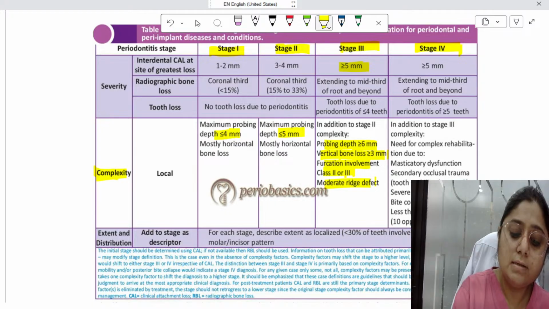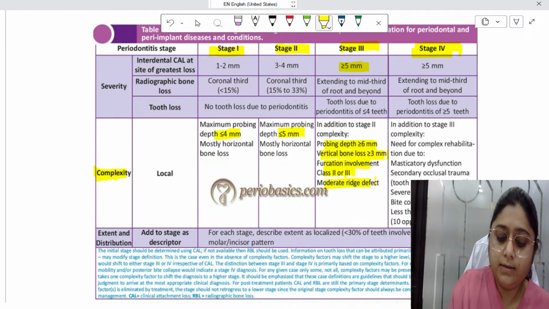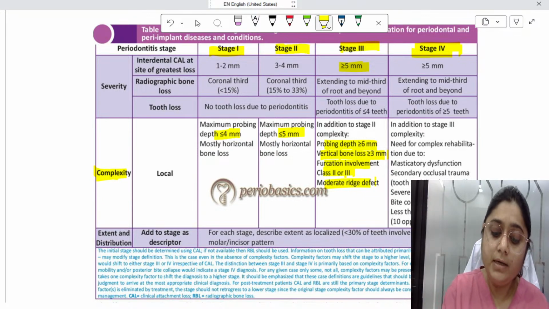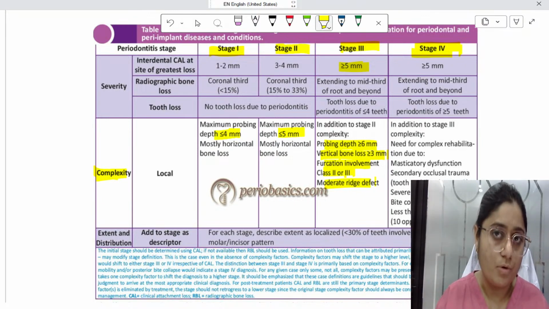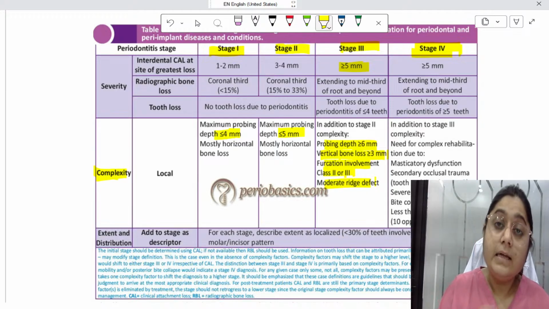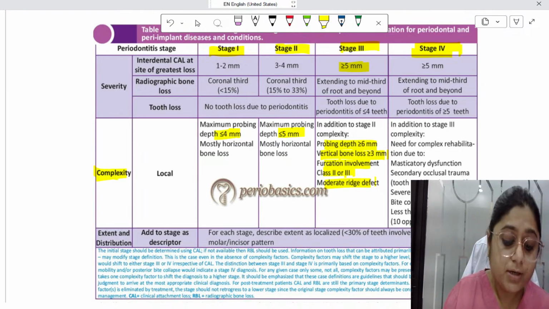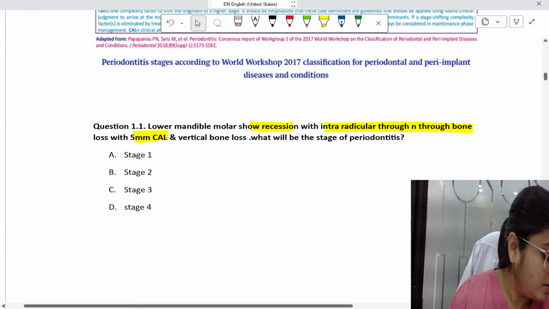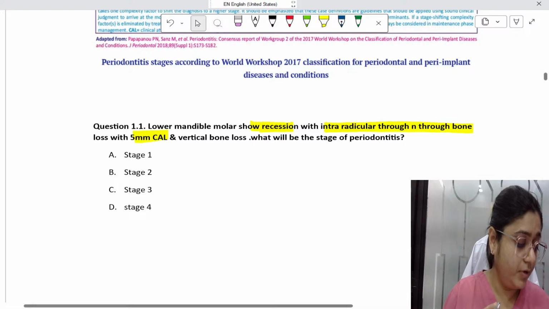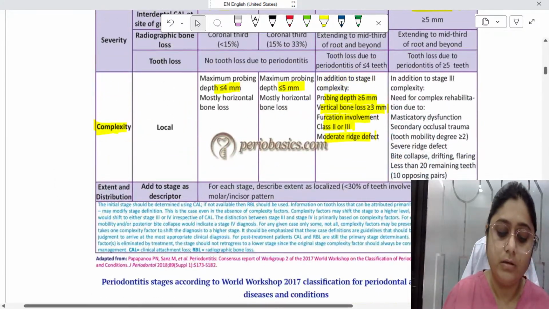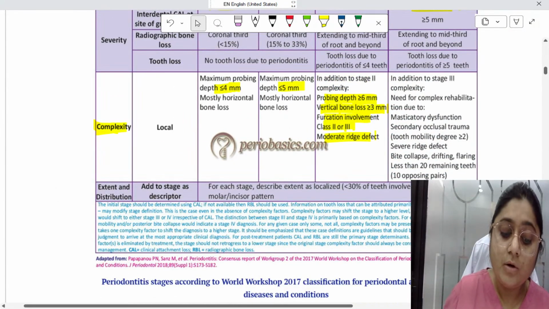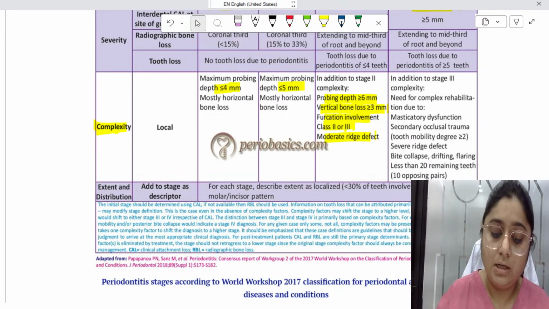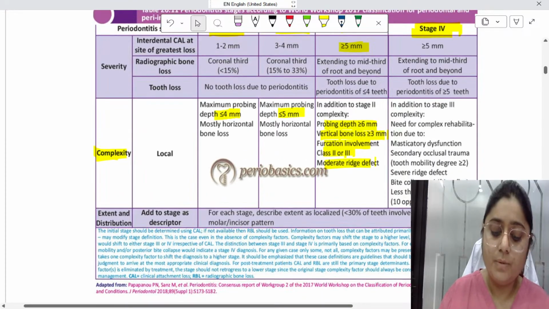But here, guys, they have not mentioned the furcation involvement; only class 2 and class 3 are given. In stage 4, they have not mentioned class 4. And the other complexity factors mentioned in the question have not been asked. So the answer for this question will be what? It will not be stage 4, guys. It will be stage 3 only.